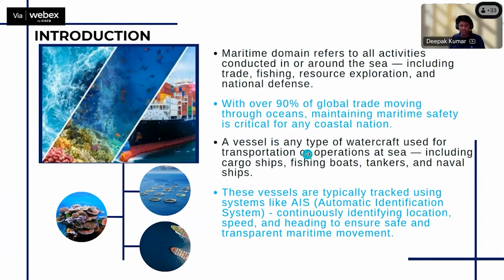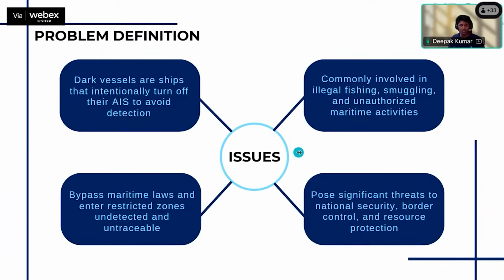Vessels are integrated with the AIS system to get tracked. The AIS system is used to identify the ships, their location, their speeds, and other information as well. The problem is that the AIS system in vessels can be turned off, and those vessels are called dark vessels.